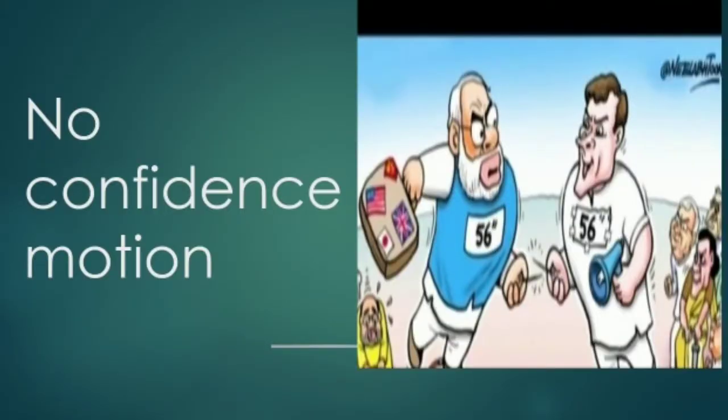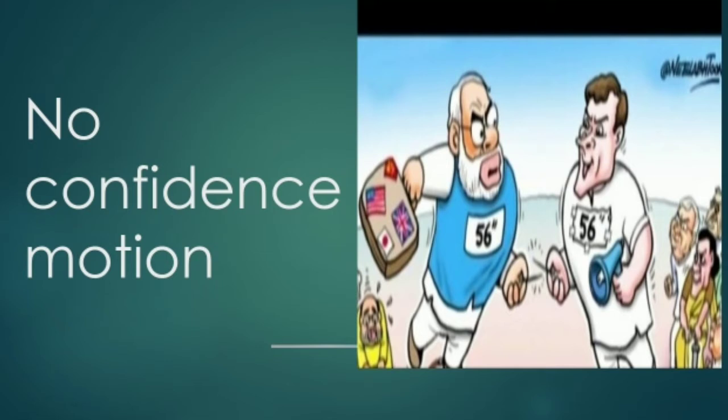It tells that the parliamentarians do not have confidence in the present government because the government lost the majority in the parliament, and that is how the no confidence motion can be passed against the government.